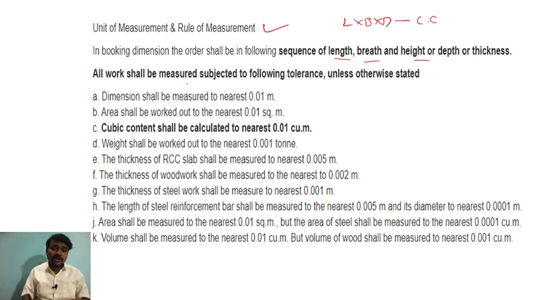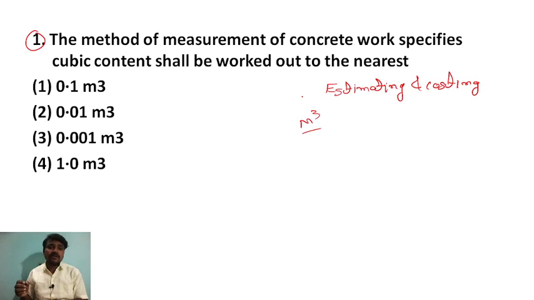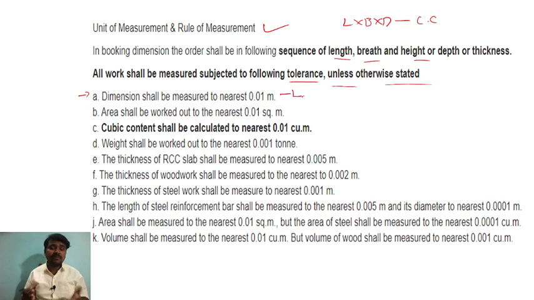You know this already, but all work shall be measured subject to the following tolerance unless otherwise stated. For example, if they give a dimension, it shall be measured nearest to 0.01 meter, if they give you length. Here they have asked about concrete, which we measure in meter cube.